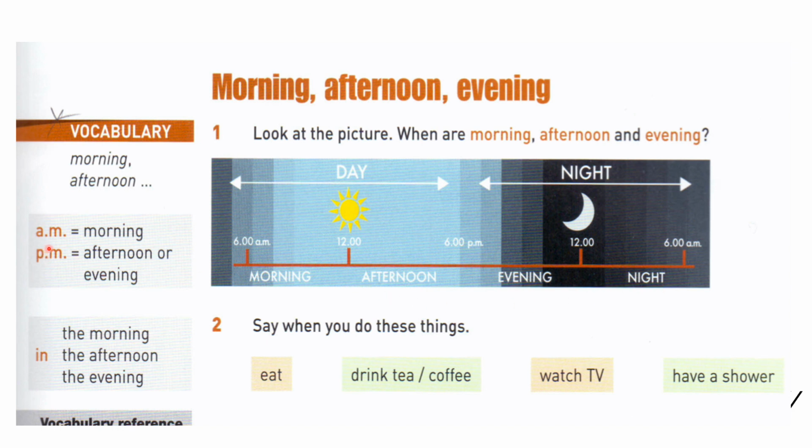Now, a.m. I will use in the morning. p.m. can indicate two things, afternoon or evening. So here the p.m. will start to be used from 12.